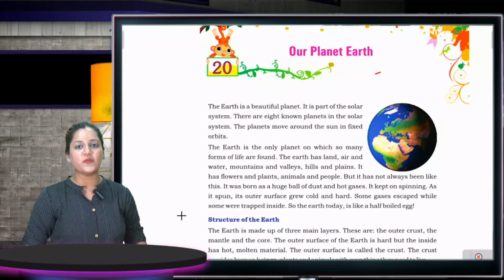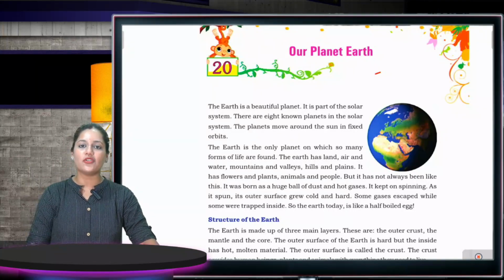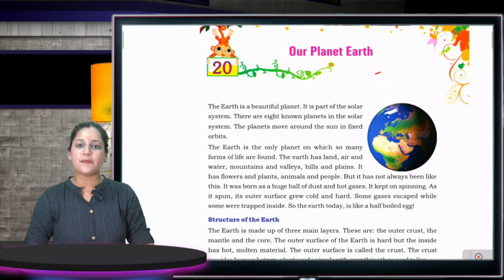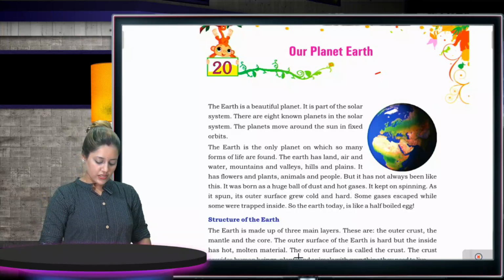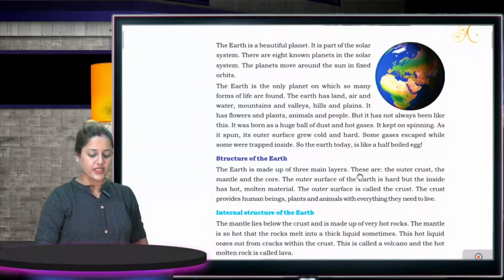My name is Shraddha Gupta and today we are going to do chapter number 20 from your EVS book. So what is the name of the chapter? The chapter name is Our Planet Earth. So let's read and understand the chapter.